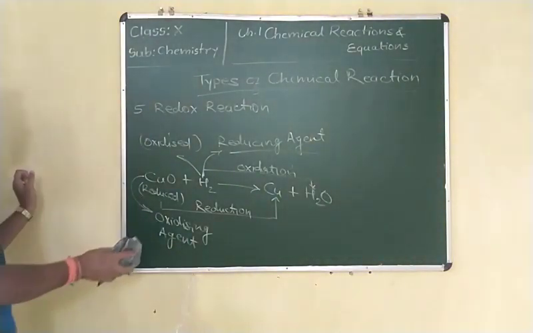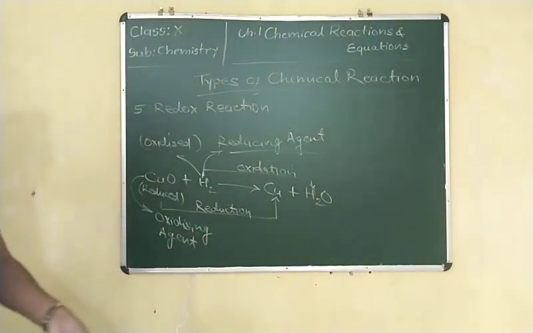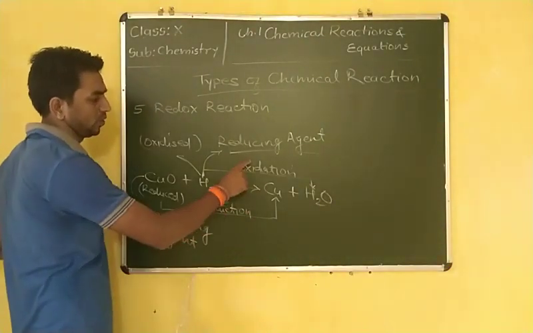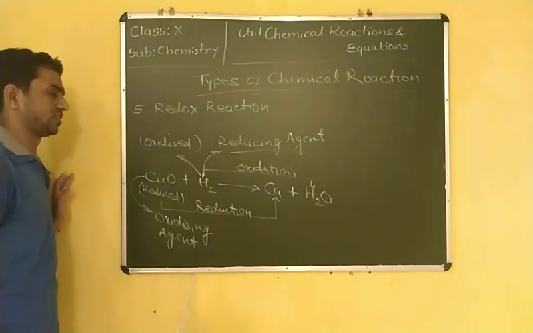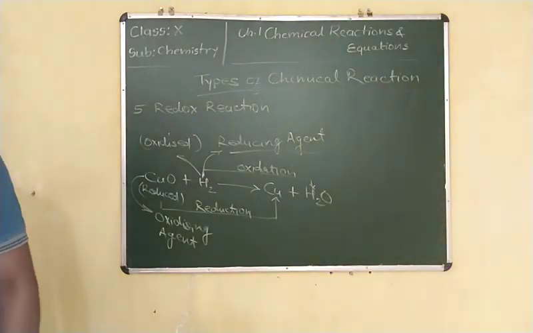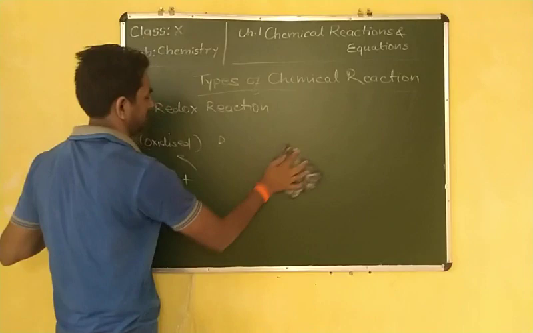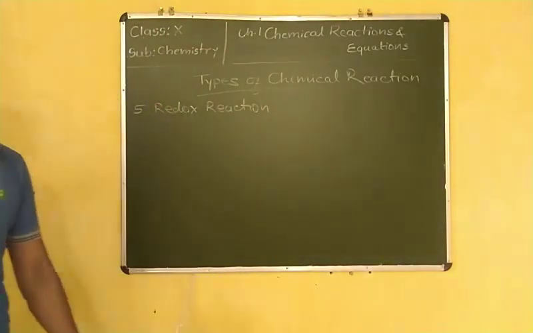Next, the second concept of redox reaction. In any reaction, reduction alone does not proceed; reduction and oxidation both proceed together, so it is known as a redox reaction. Next, on the basis of the electronic concept, transfer of electron is also known as a redox reaction.